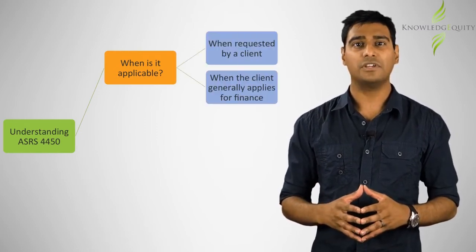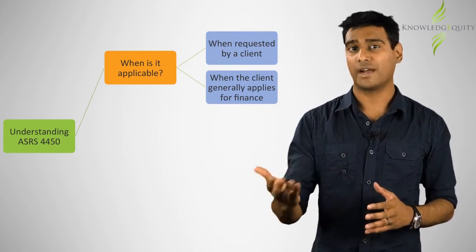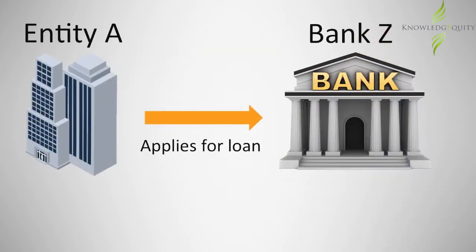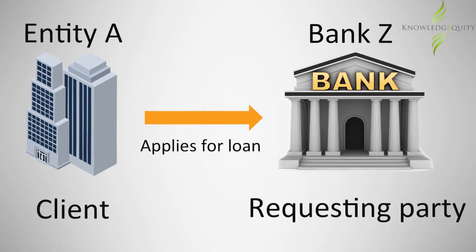Generally, a client would request a comfort letter when applying for finance. For example, Entity A applied for a loan from Bank Z. As part of the application process, Entity A is required to submit a comfort letter from its auditors relating to the existence of the entity's fixed assets. In this example, Entity A would be the client and Bank Z would be the requesting party.